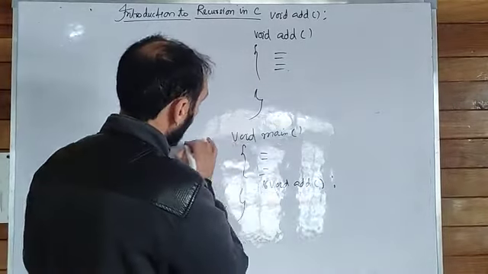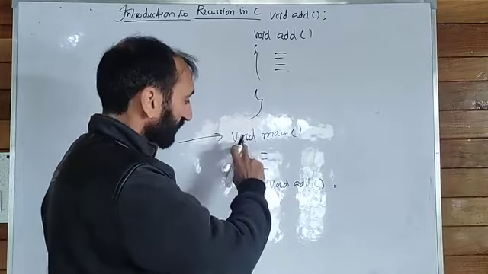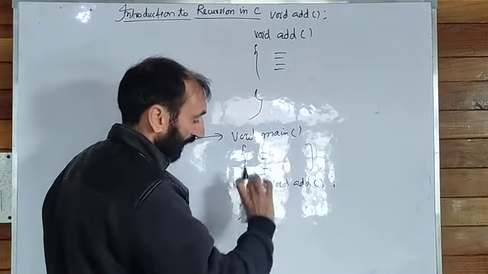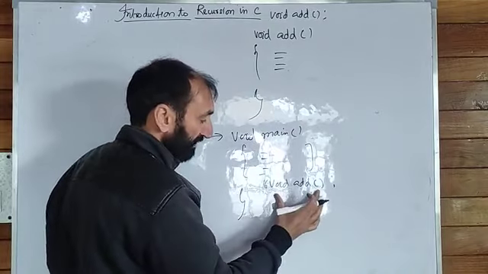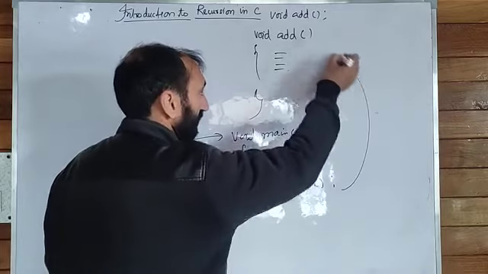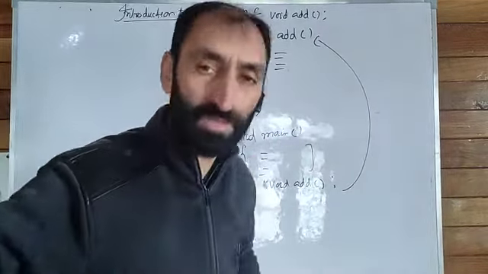Here this is a main function. We know that execution of a C program starts from main. These are some lines of code, and after executing these lines of code, here is a function call. This main function is going to call the add function. This is the normal execution. This is a normal function call, which we have already discussed in the previous videos.